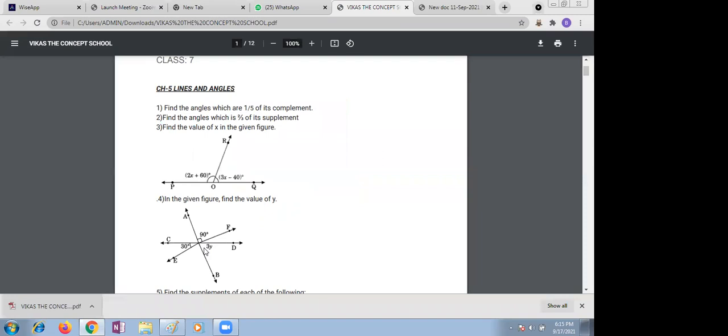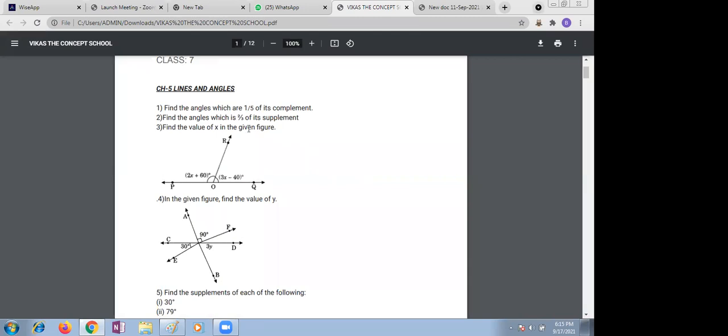You see, children, first question in lines and angles. How beautifully the question is here. Children, can you find the value of x? Find the angles which are 1/5 of its complement. 1/5 of its complement means 1 by 5 into 90. Find the angles which are 1/5 of its complement.